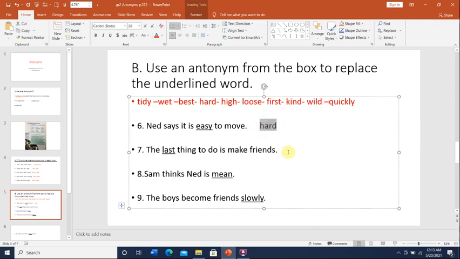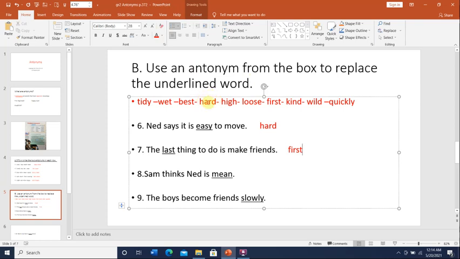Okay? You can answer the rest of the questions by yourself. You can stop the video, answer the rest of the questions by yourself, and come back and check your answers from the video. Okay? Number 7, it says the last thing to do is make friends. So what is the antonym of last? First, right? The antonym of last is first. So we write first on the line.